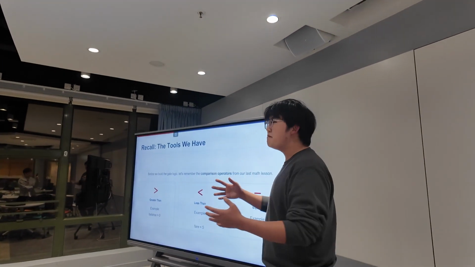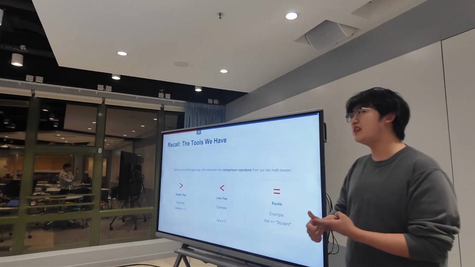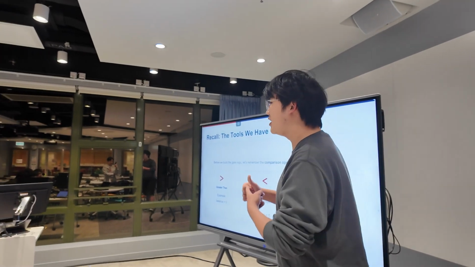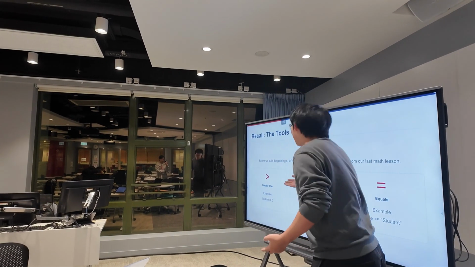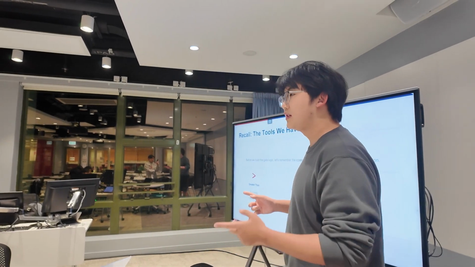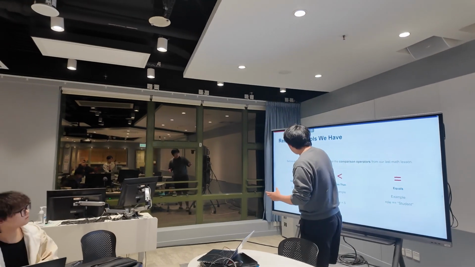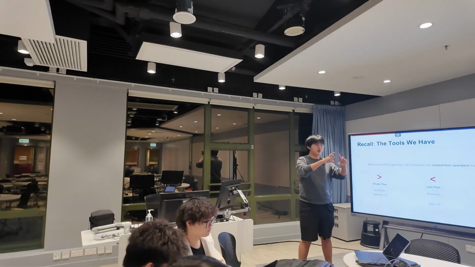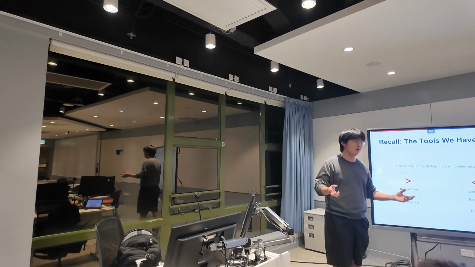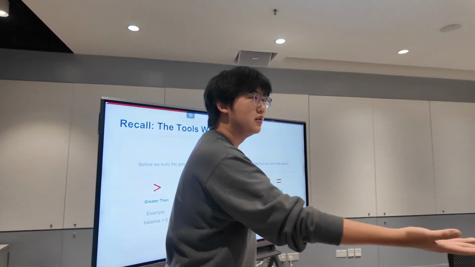Let me remind you that at last lesson, we mentioned two things. One is the mathematical relationships, which are greater than and less than. Remember the octopus example. Can you tell me in what situation, maybe when the money is greater than the amount, the door will open, and when the money is less than the amount, the door will close?